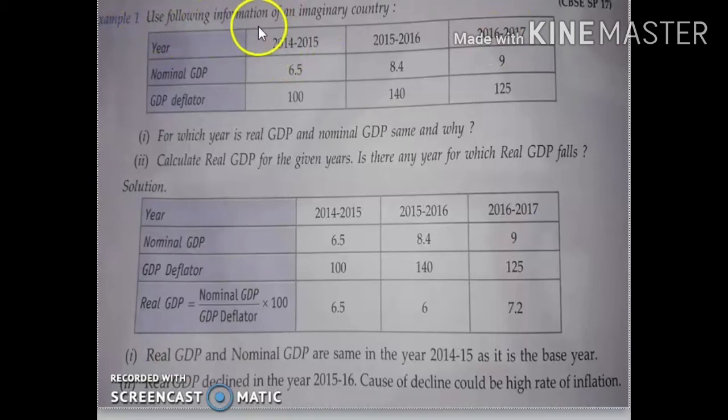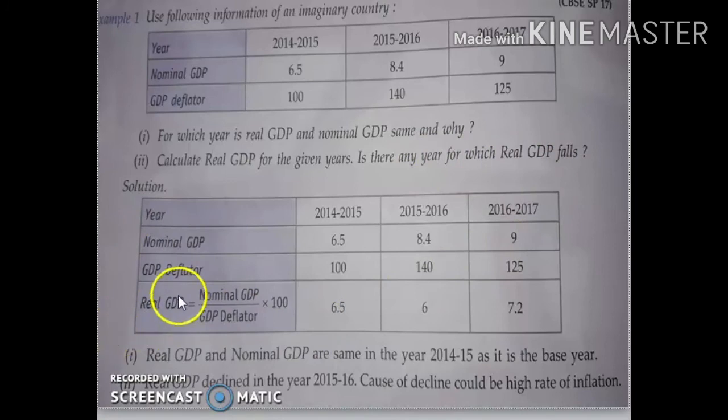Example 1. Use the following information of an imaginary country. Nominal GDP is given as 6.5 in 2014-15, 8.4 in 2015-16, and 9 in 2016-17. GDP deflator is given as 100, 140, 125. For which year are real GDP and nominal GDP the same, and why? Calculate the real GDP for the given years. Is there any year for which real GDP falls? You just find that.